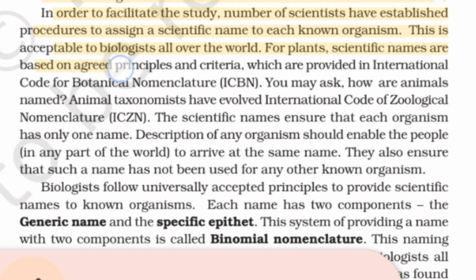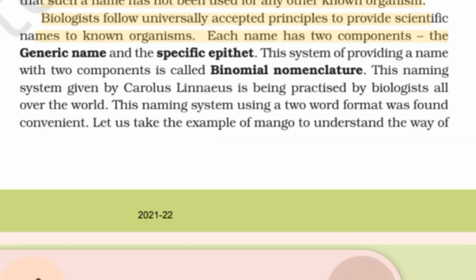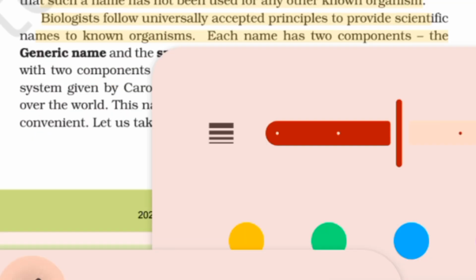For plants, scientific names are based on agreed principles and criteria which are provided in the International Code for Botanical Nomenclature (ICBN). You may ask, how are animals named? Animal taxonomists have evolved the International Code of Zoological Nomenclature (ICZN). The scientific names ensure that each organism has only one name. Description of any organism should enable people in any part of the world to arrive at the same name. They also ensure that such a name has not been used for any other organism.